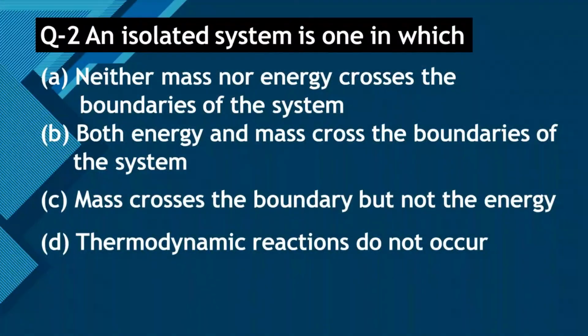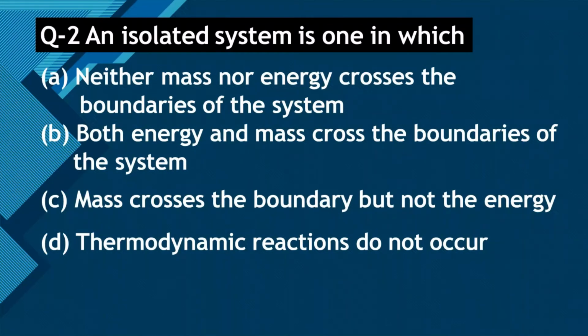Question number 2. An isolated system is one in which option A, neither mass nor energy crosses the boundaries of the system. Option B, both energy and mass cross the boundaries of the system. Option C, mass crosses the boundary but not the energy. Option D, thermodynamic reactions do not occur.